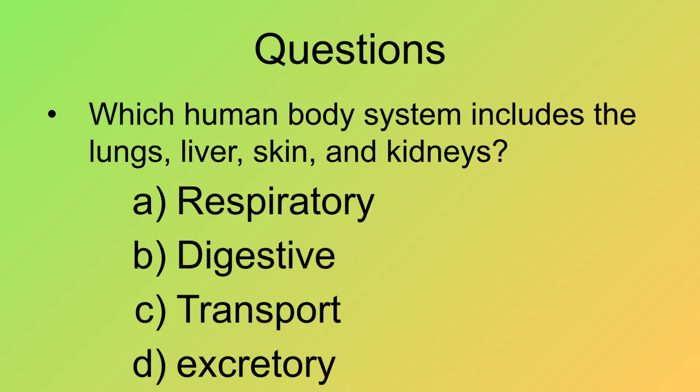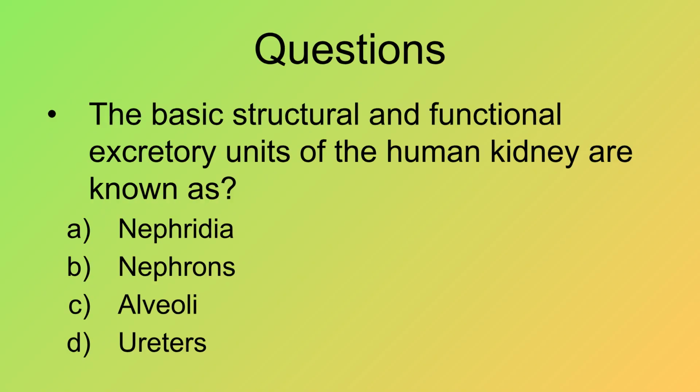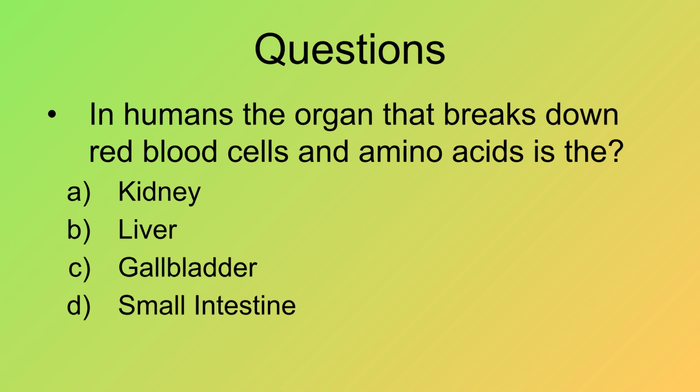Which human body system includes the lungs, liver, skin, and kidneys? The correct answer is the excretory system. In humans, the filtrate produced by the nephrons is temporarily stored in the urinary bladder. Let's review some questions. The basic structural and functional excretory units of the human kidney are known as? The answer is nephrons. Next question. In humans, the organ that breaks down red blood cells and amino acids is the... The correct choice is the liver.